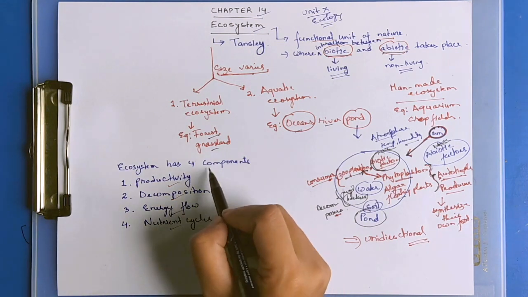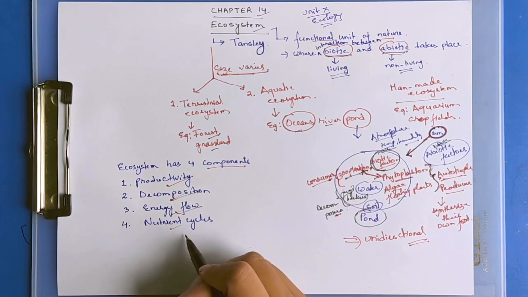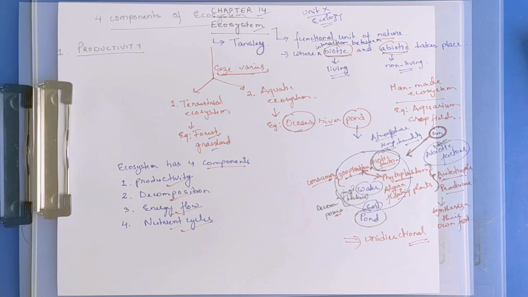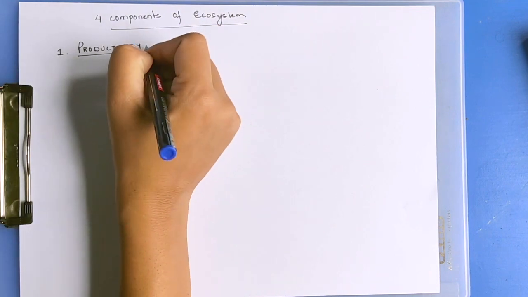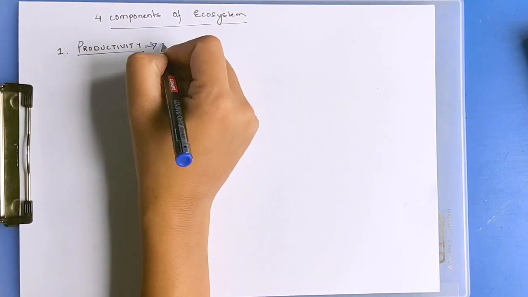In an ecosystem there are four components: productivity, decomposition, energy flow, and nutrient cycles. The first component is productivity, the second is decomposition, the third is energy flow, and the fourth is nutrient cycles. Productivity can be defined as the amount